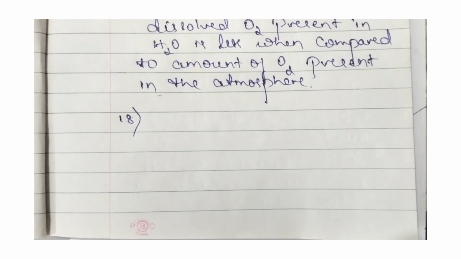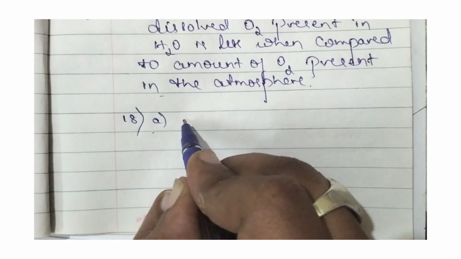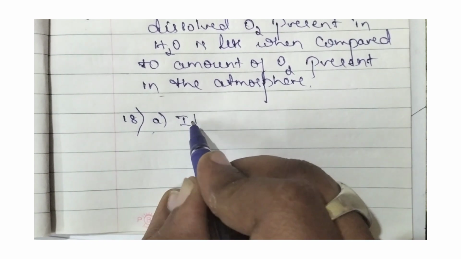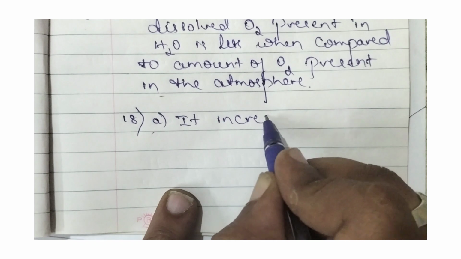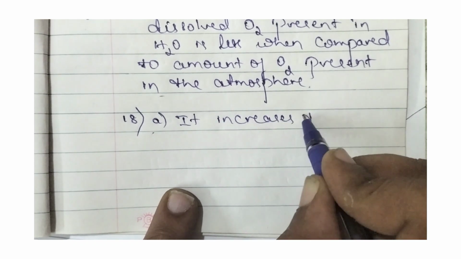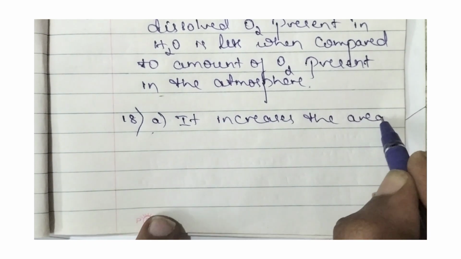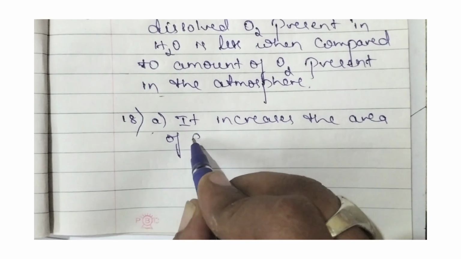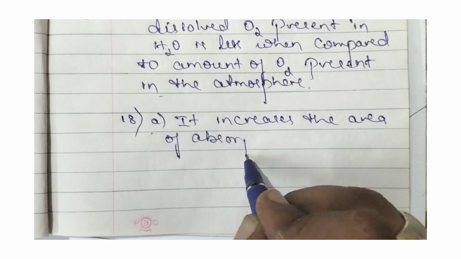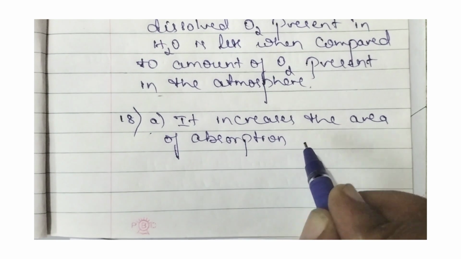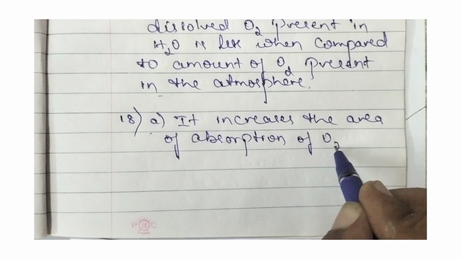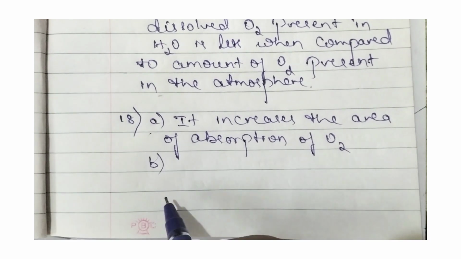The first reason, because it increases the area of absorption of oxygen. This is one.